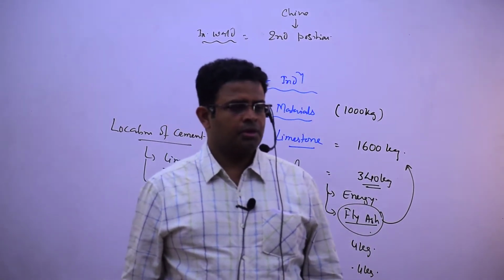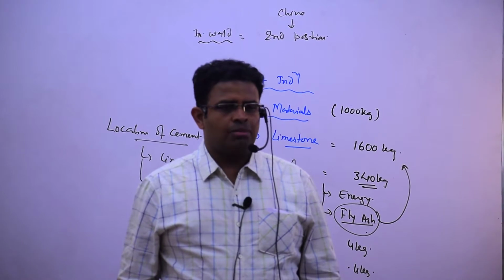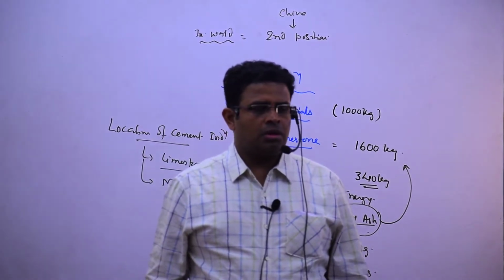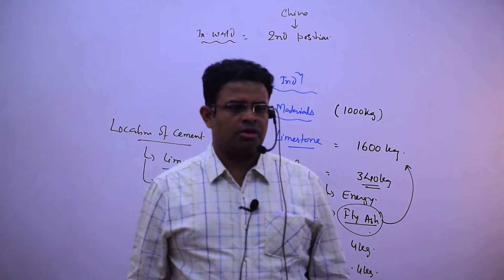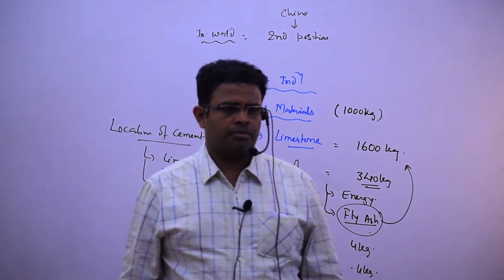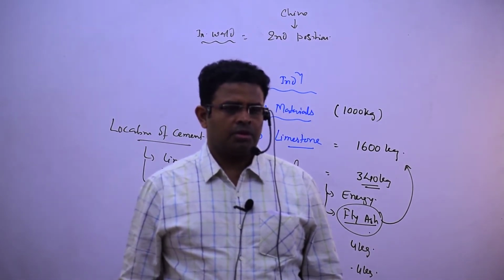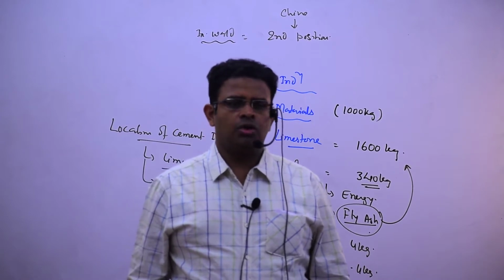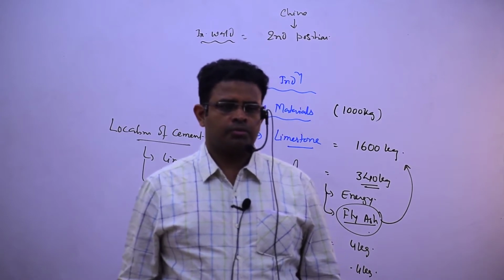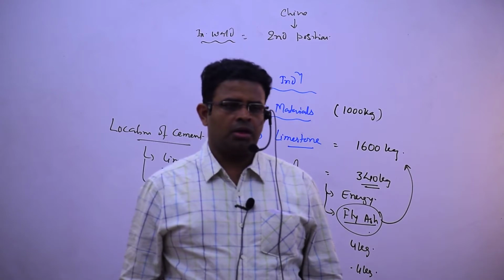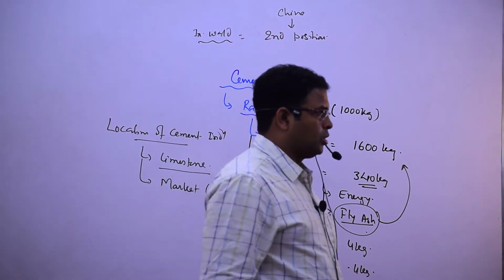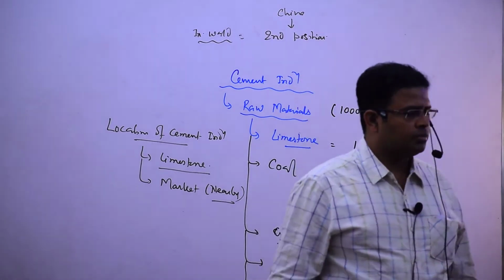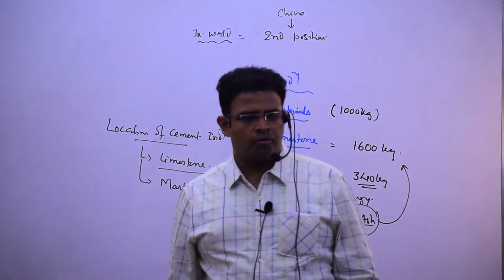Second, limestone through the calcination process is heated in rotary kilns, with the help of coal burning.